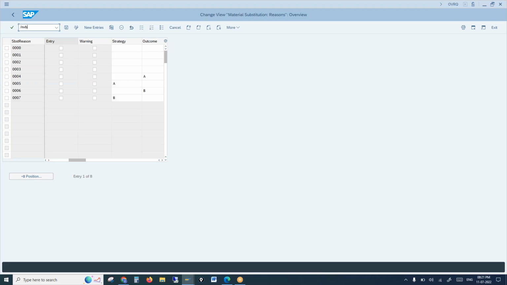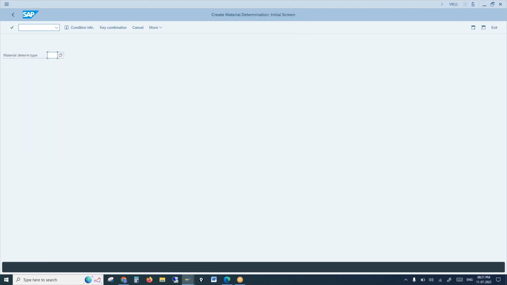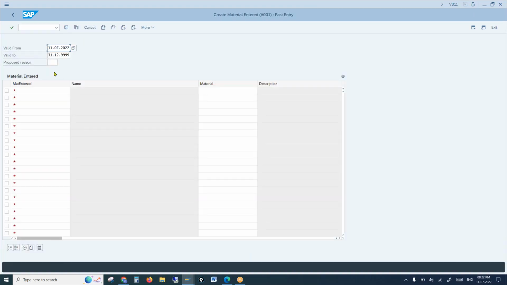One moment, VB11. VB11 is the T-code to maintain condition records for material determination. Standard is A001, that's a condition type. And here let's tell the system, if the user is trying to create an order for 100-300, then replace it with 100-100.